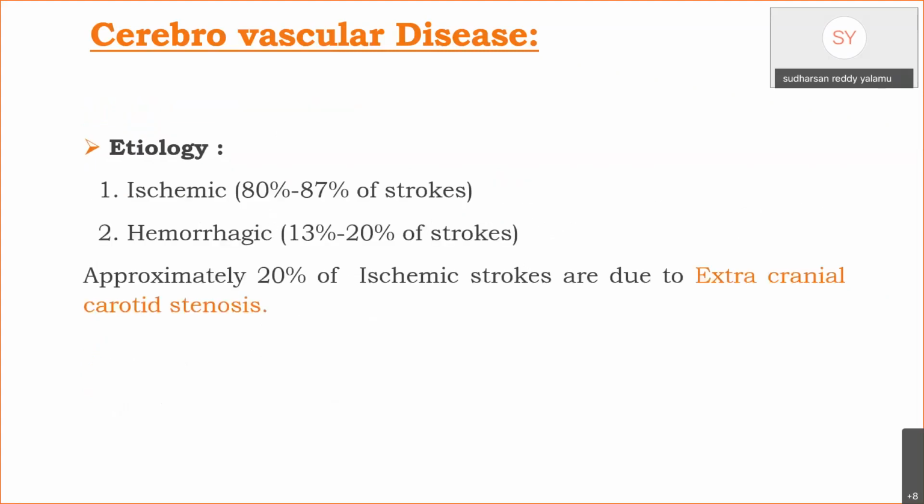Coming to the etiology of stroke, 80 to 87% of strokes are of ischemic origin, and 13 to 20% of the strokes are due to hemorrhage. Approximately 20% of ischemic strokes are due to extracranial carotid stenosis. There is an increased risk of recurrent stroke in these patients.